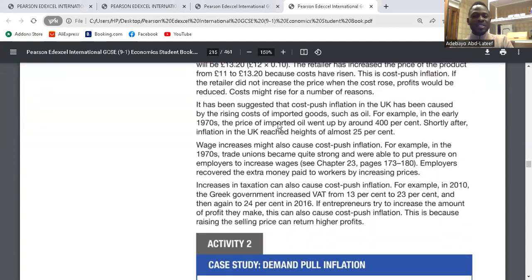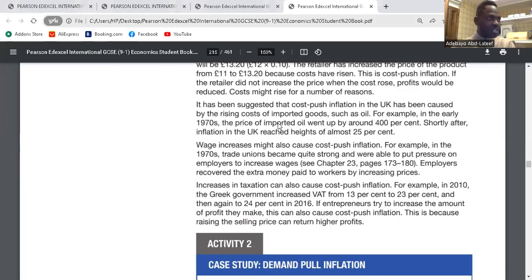So what are the reasons why we have cost push? Just go down to the third paragraph. It has been suggested that cost push inflation in the UK has been caused by rising costs of imported goods, such as oil. So we won't talk about the story. I will just explain reasons for cost push inflation.